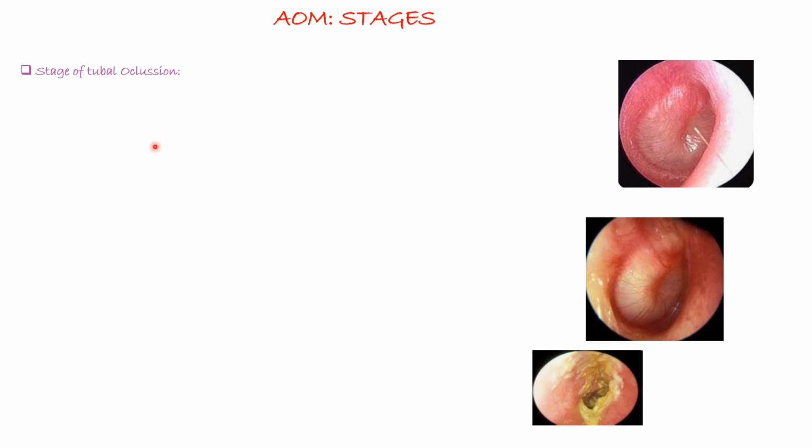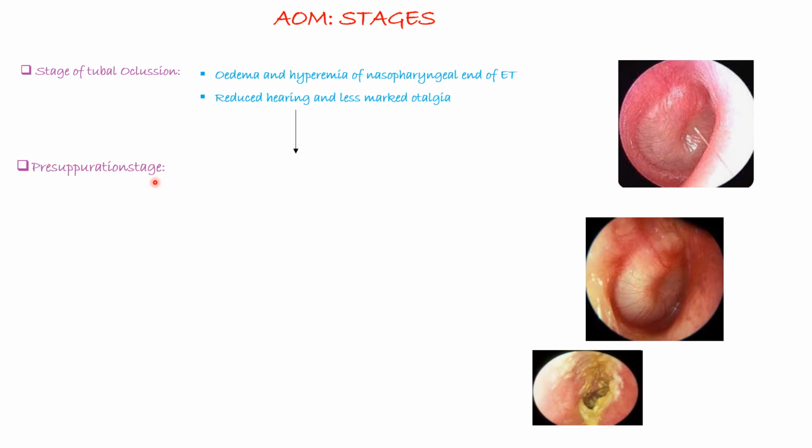So the first one is the stage of tubal occlusion, and here we have edema in the perimeatus of the nasal end of the eustachian tube, and this will cause reduced hearing and less marked otorrhea. And then next we are going to have the pre-suppuration stage, and this is when you have inflammatory exudate in the middle ear, and you will have marked ear pain and high fevers, and the child will be very restless.